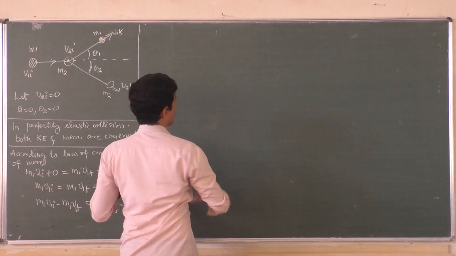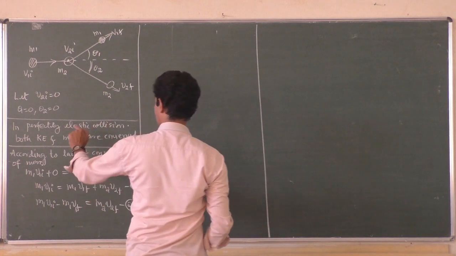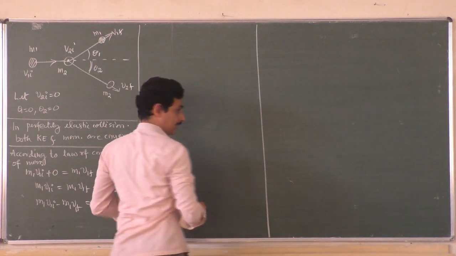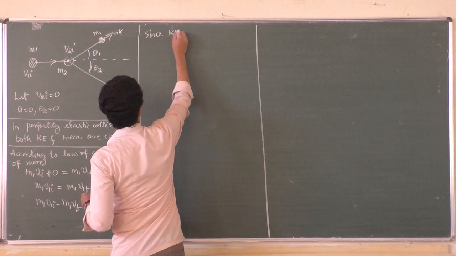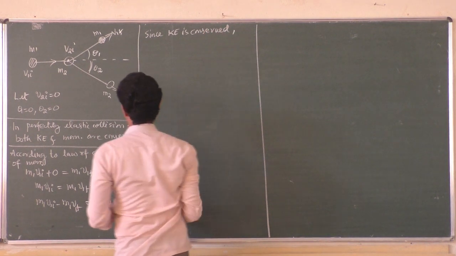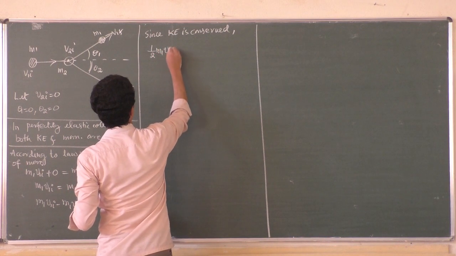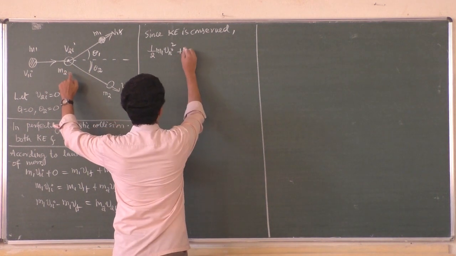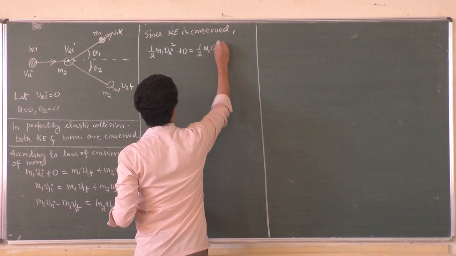So we will use the kinetic energy conservation, since it is a perfectly elastic collision. Kinetic energy before and after collision must be same, right? So since kinetic energy is conserved, what we can write? Half m1 v1i square, the total kinetic energy of this body before collision, this one 0, must be equal to half m1 v1f square.